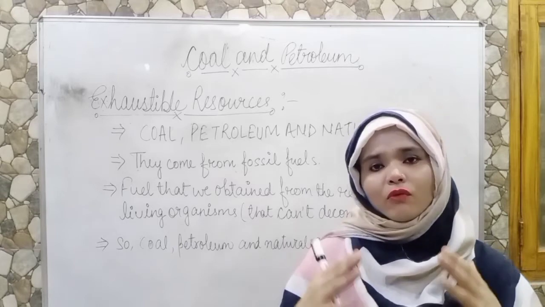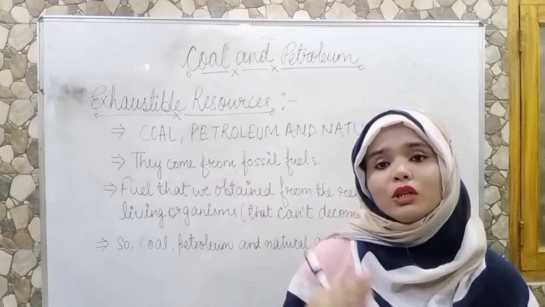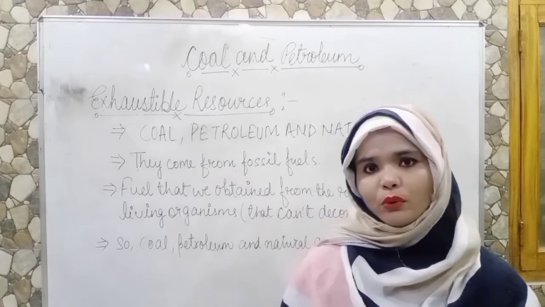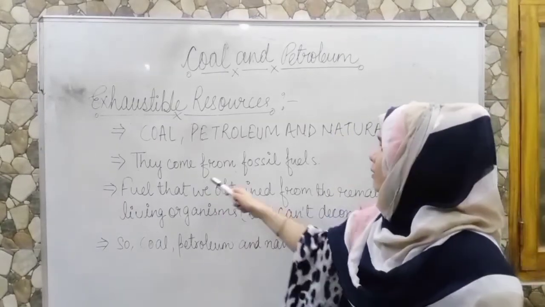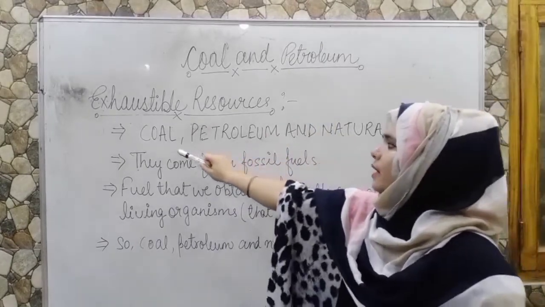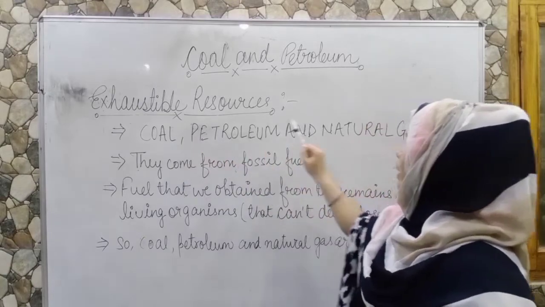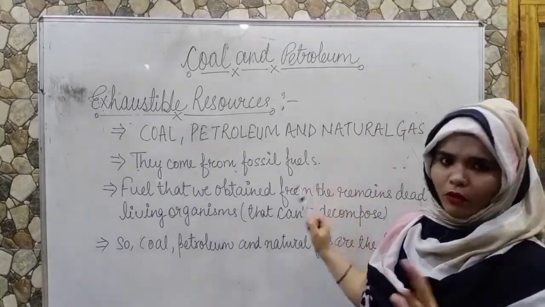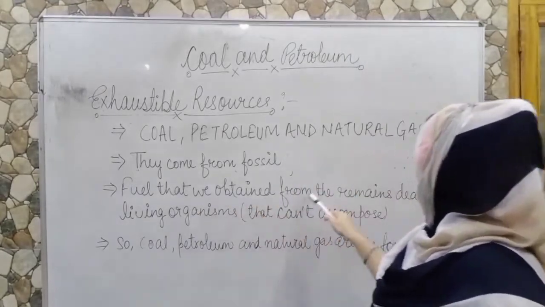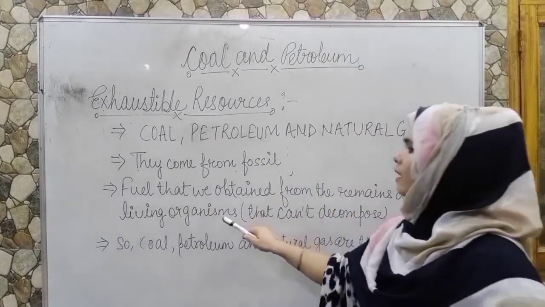Millions of years ago, it can be converted into a fossil fuel. So the exhaustible resources, coal, petroleum and natural gas, are the fossil fuels. They come from fossils, the fuel that we obtain from the remains of dead living organisms.